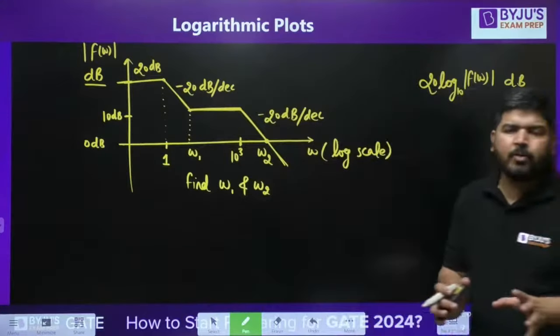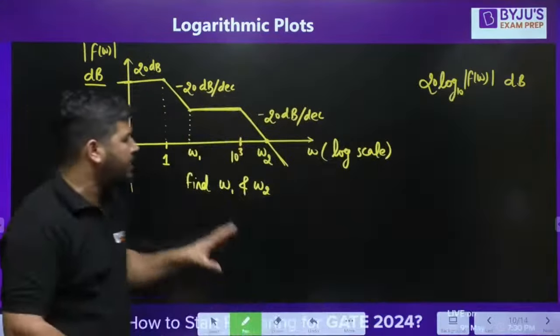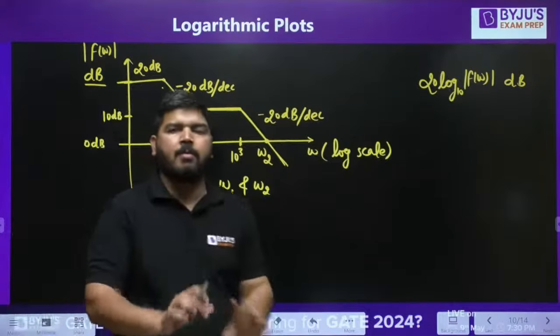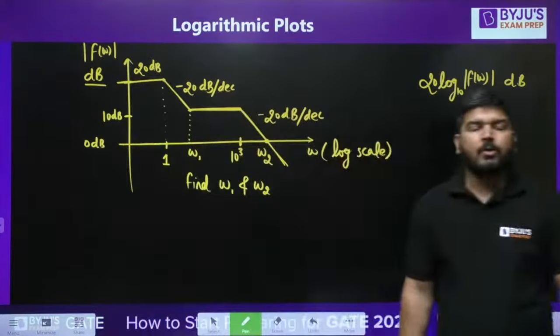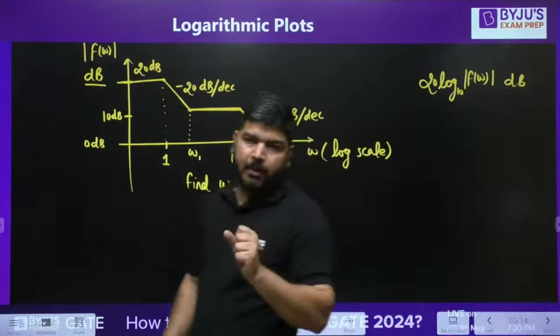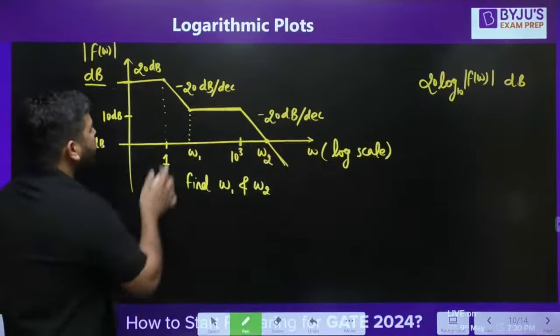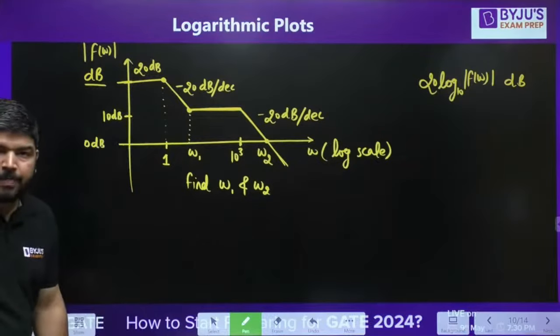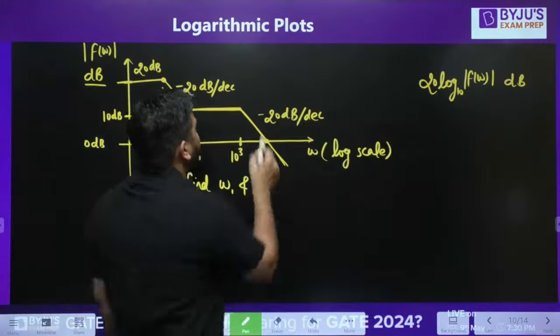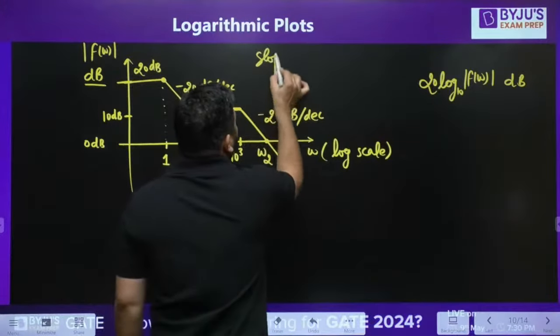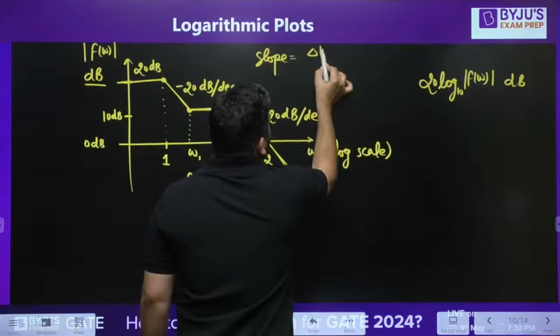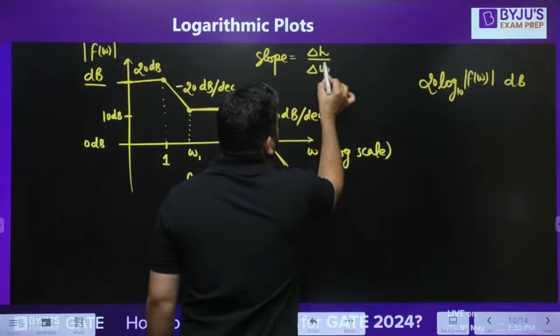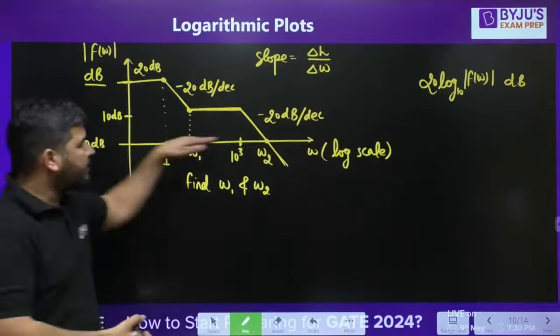To find omega 1 and omega 2, it's very simple. You can use the concept of slope. You don't need to remember any formula for that. We know that this line has a slope of minus 20 dB per decade. Now what is the meaning of slope? Slope can be represented as change in height divided by change in omega, because this axis is omega.